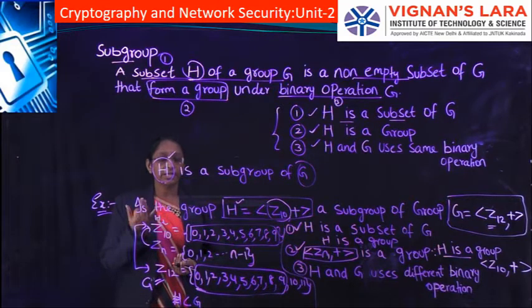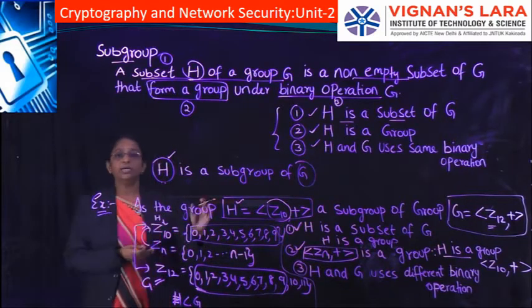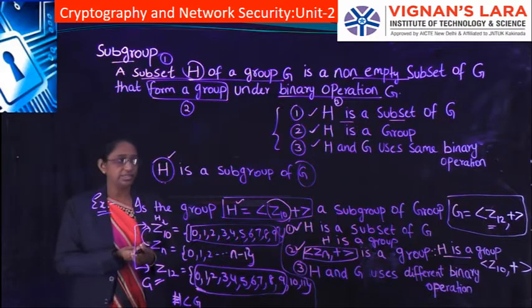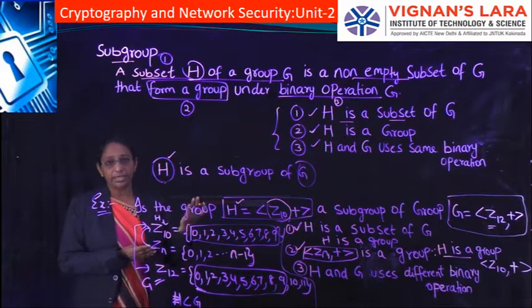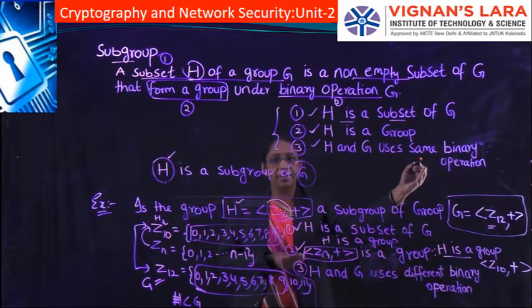The first condition and the second condition are already satisfied, so the third condition is that H and G use the same binary operation.